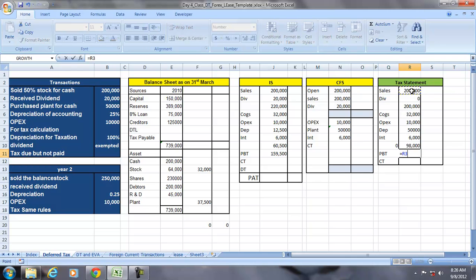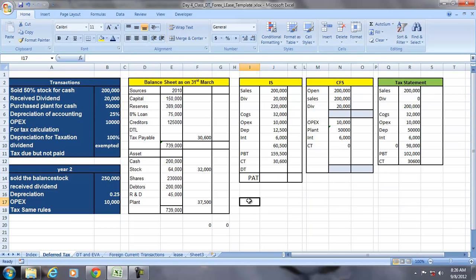So therefore taxable profit is 200,000 minus 98,000, assuming the tax rate to be 30%, 0.30. So the current tax is 30,600. It is mentioned that we did not pay the tax, so no cash flow, but tax payable will become a liability.